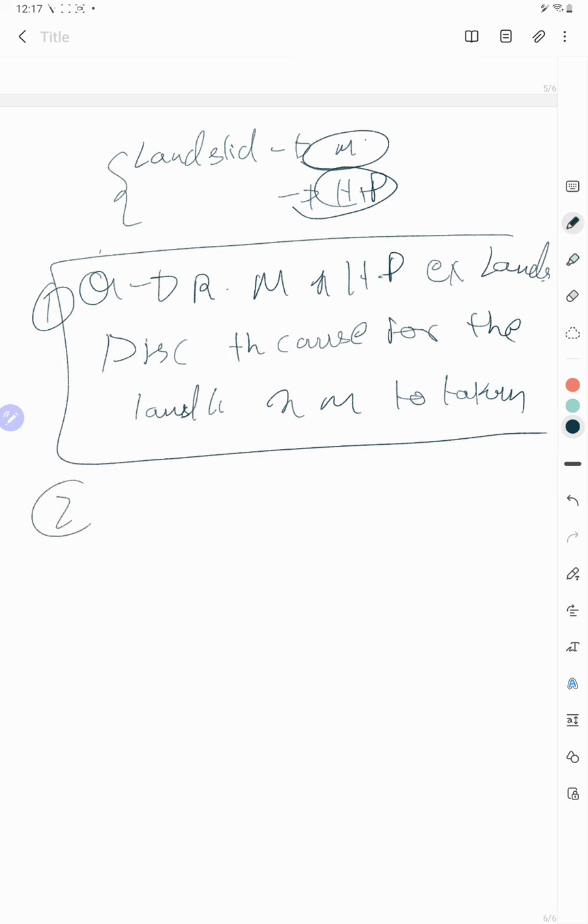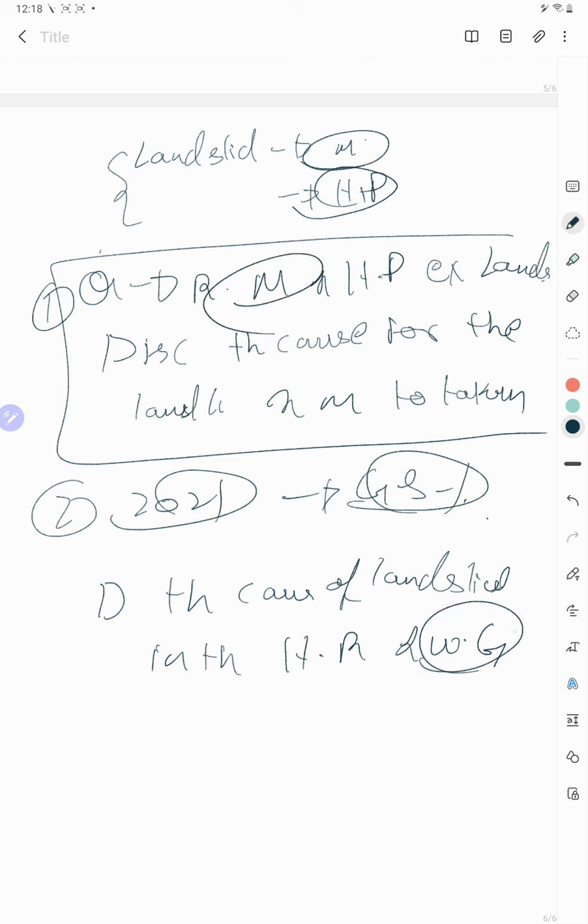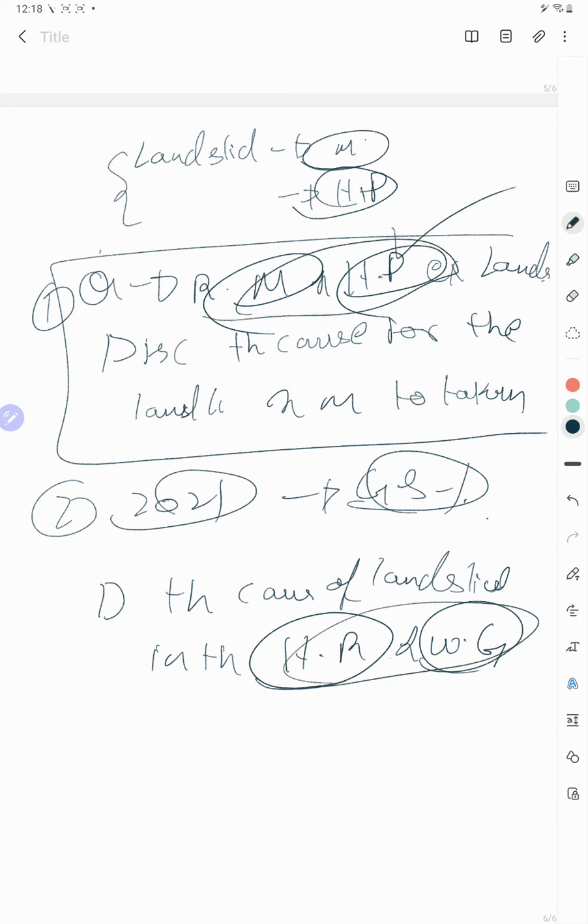Now what UPSC has asked in 2021 GS1 is to differentiate the causes of landslides in the Himalaya region and Western Ghats. Maharashtra passes through the Western Ghats, and the Himalaya passes through Himachal Pradesh. So if you have answered this question, definitely you can easily answer this question in the examination. The same question UPSC has asked.